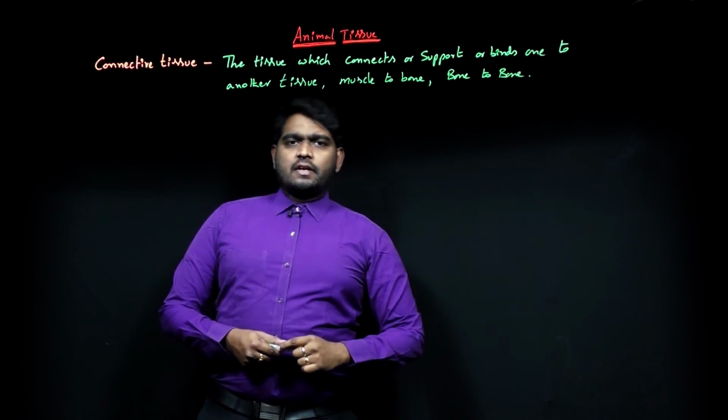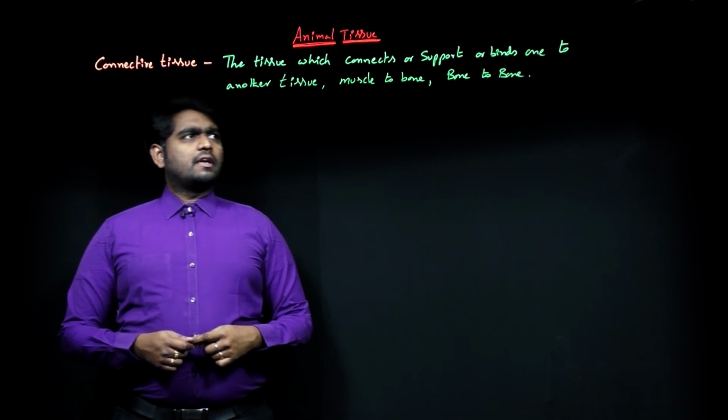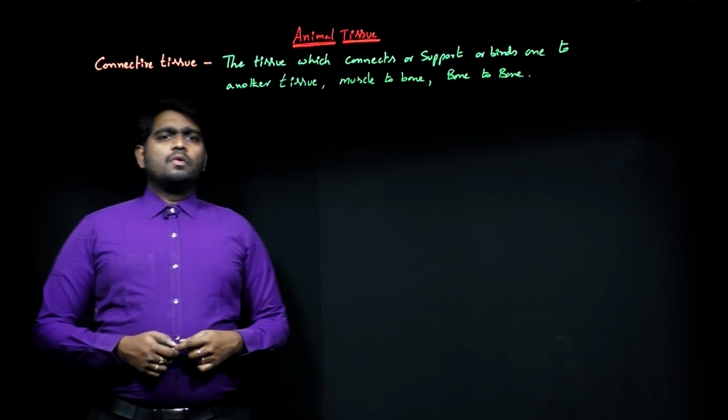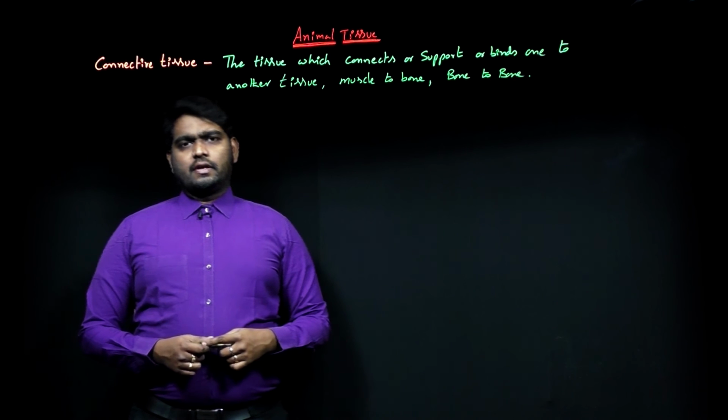So this is the clear definition of connective tissue. The connective tissue means the tissue which connects or supports or binds one tissue to another, a muscle to bone or bone to bone.